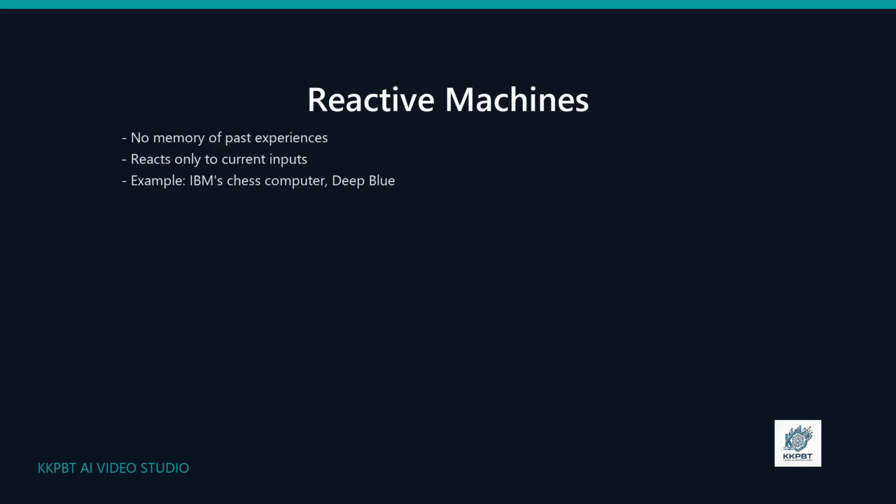Now, let's look at how AI functions under the hood. The simplest functional type is called a reactive machine. These systems don't have any memory of past events and cannot learn from experience. They simply look at current data and react in real time. A famous example is IBM's Deep Blue, the chess-playing computer that beat world champion Garry Kasparov in the 1990s. Deep Blue evaluated board positions instantly, but it couldn't remember its previous games.